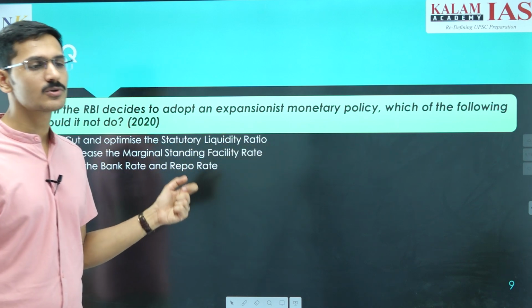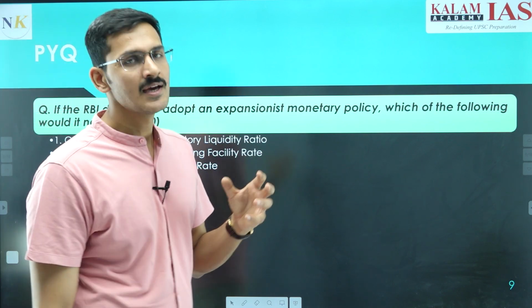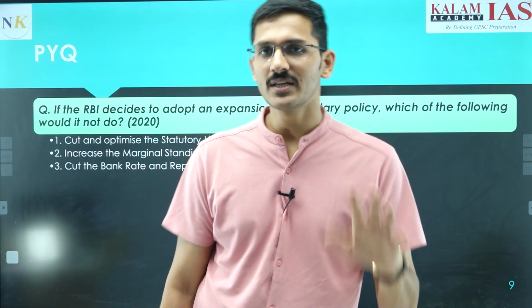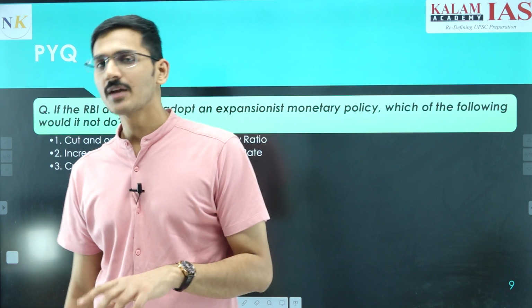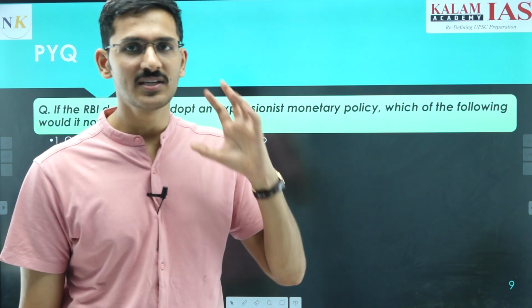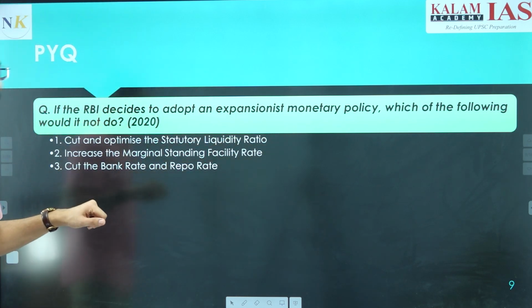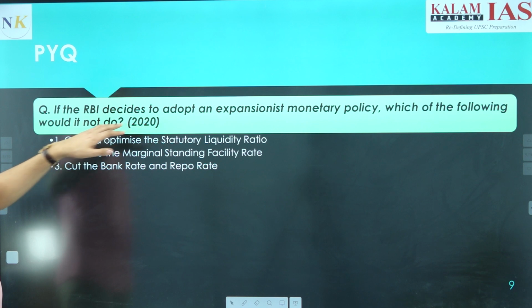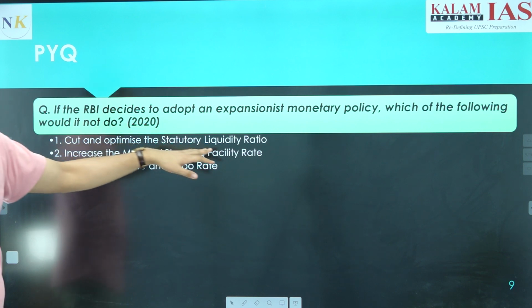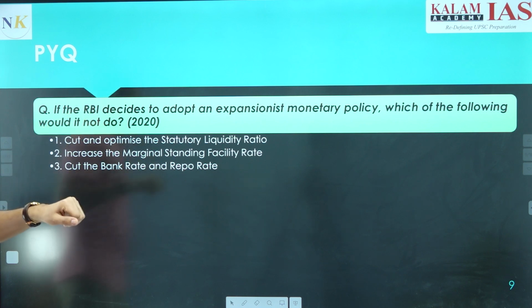We have already talked about it that whenever RBI wants to engage in expansionary policy, RBI will reduce the interest rate, whatever the interest rate that is. And whenever RBI wants to implement the contractionary policy, RBI will increase the interest rate. So here the question is about expansionist monetary policy. So for expansionary monetary policy, the RBI could cut the statutory liquidity ratio. So RBI can do this. So this is not the answer for this question.